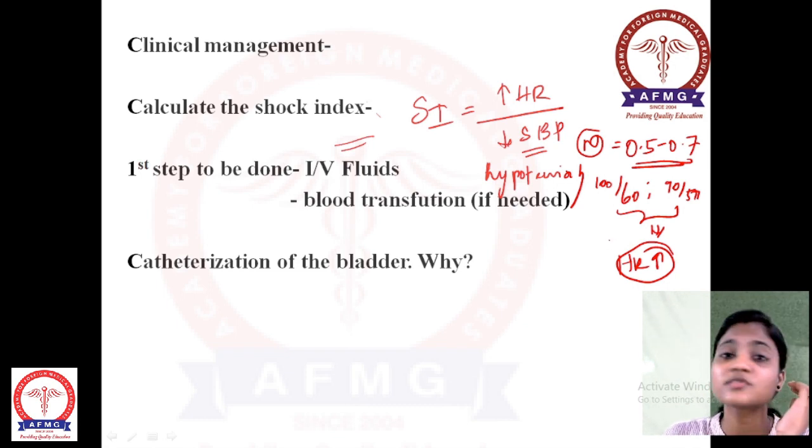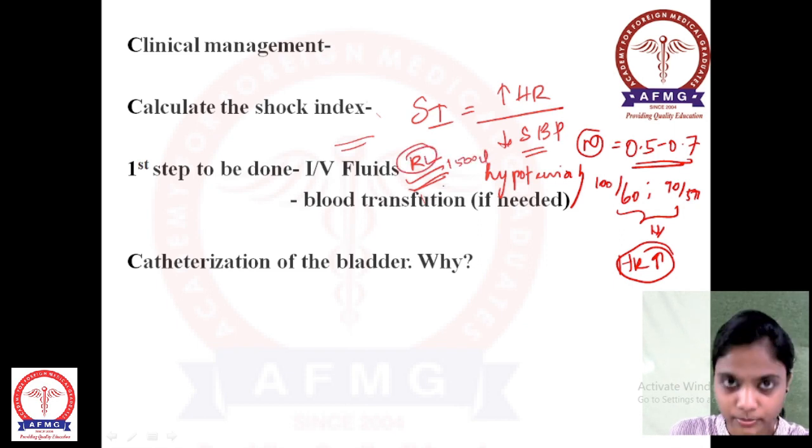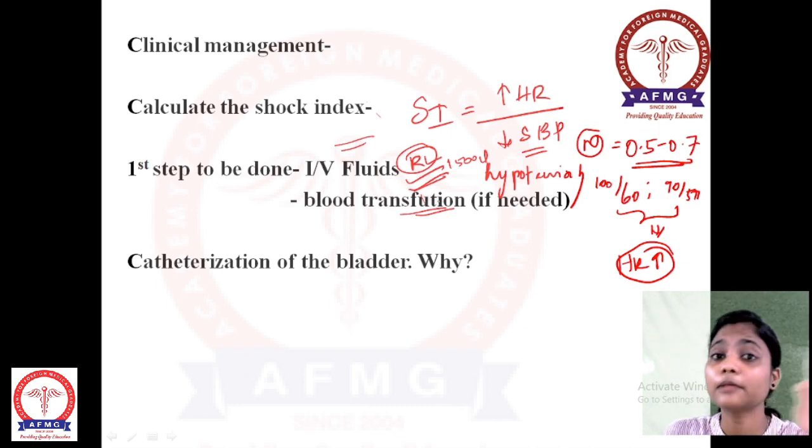and sometimes the mother might go into shock. That is the very important thing you have to remember. And what is the first step for this patient? IV fluids, especially RL fluid of 1500 ml, should be given, and blood transfusion should be ready for sure, and her blood cross matching, everything should be ready, as she is in loss of blood.